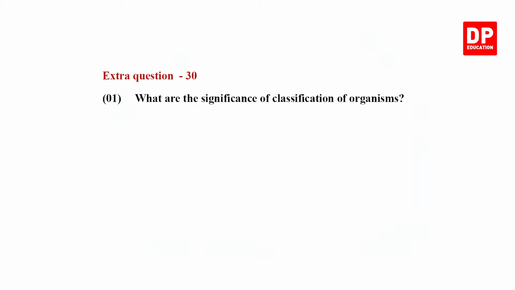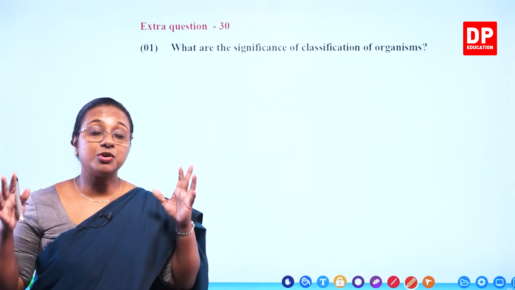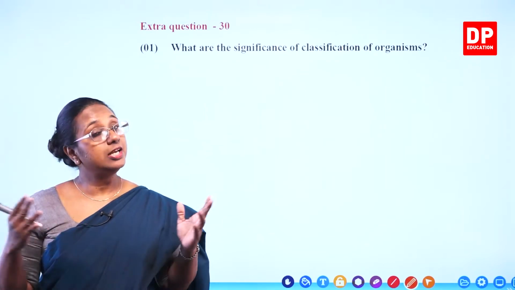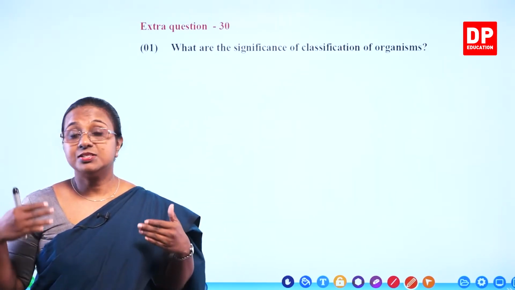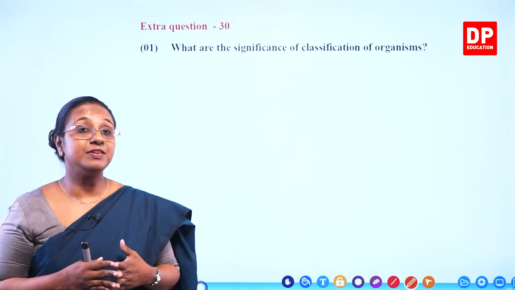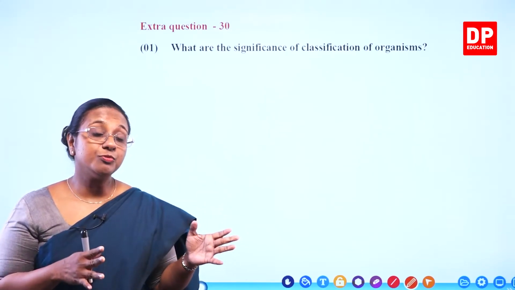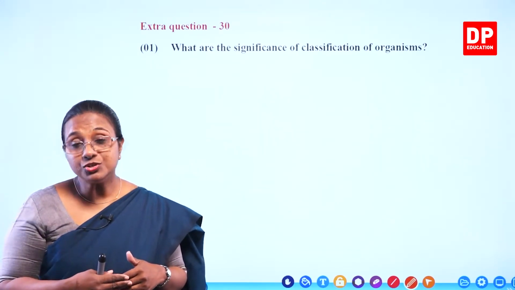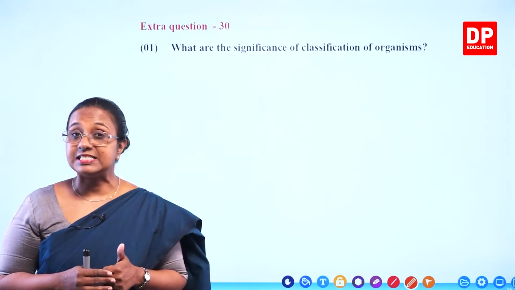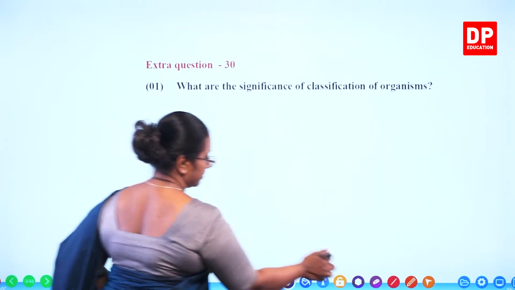Extra question 30. So here, what is the significance of classification of organisms? You all know when we try to study all the organisms individually, it is a very tedious task. It's almost impossible for one person to remember all the features of all the organisms. So when they are classified into groups in a proper manner, it's easy to study the organisms. So that is the first significance. Easy to study the organisms.